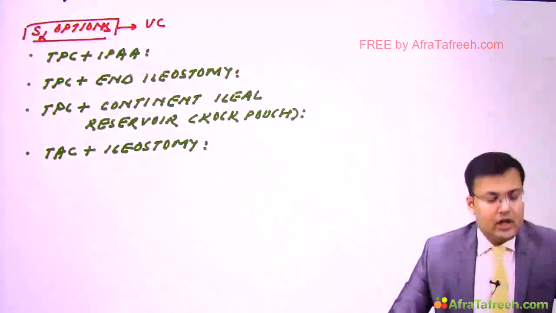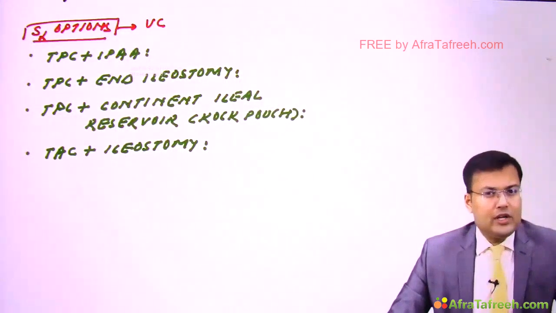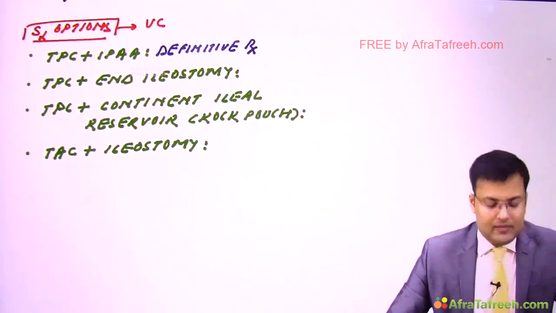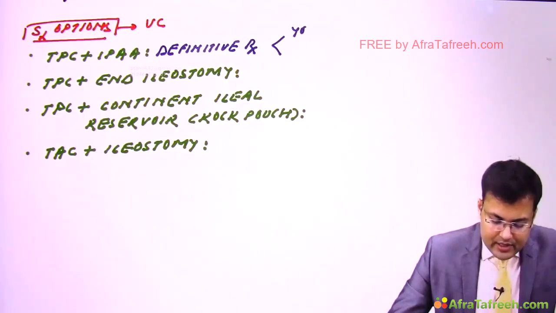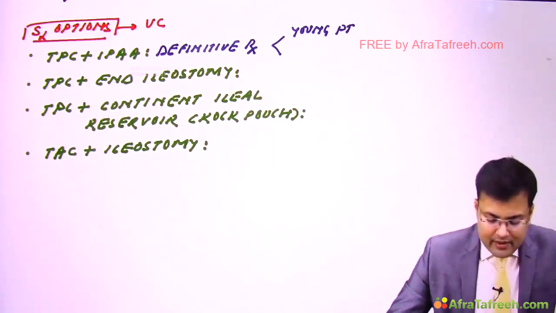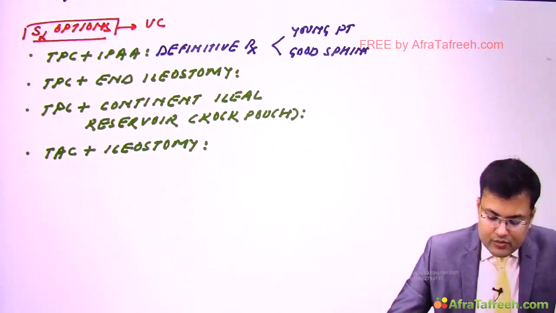So these are the surgical options. First, total proctocolectomy plus ileal pouch anal anastomosis, and you know this is the definitive treatment or treatment of choice, and generally it is preferred in young patients who can tolerate the surgery, and the patient should be having good sphincter function.